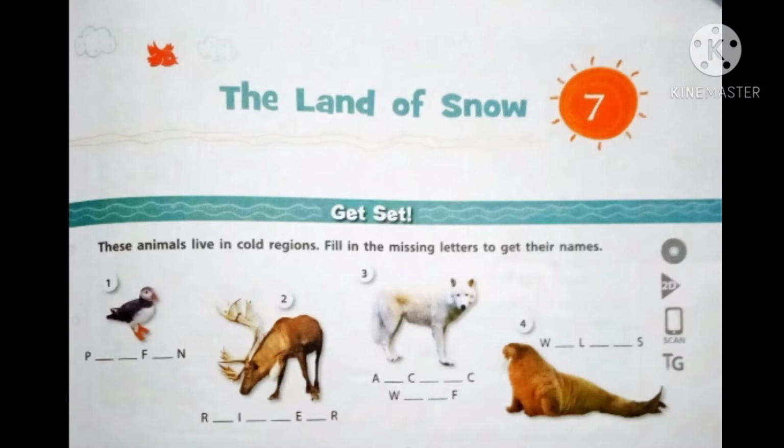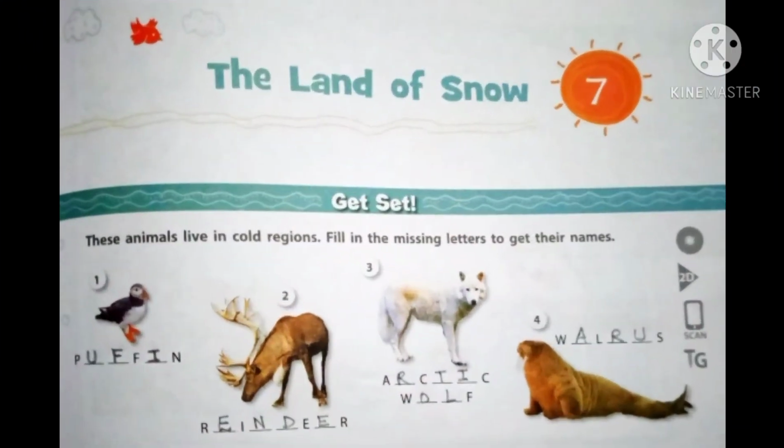One is of a bird, second is of a deer, and the third one is just like a dog or an animal of the same family, and one is an animal which you have to guess. So just start guessing. My dear students, don't get bothered. I'm going to tell you the answer.